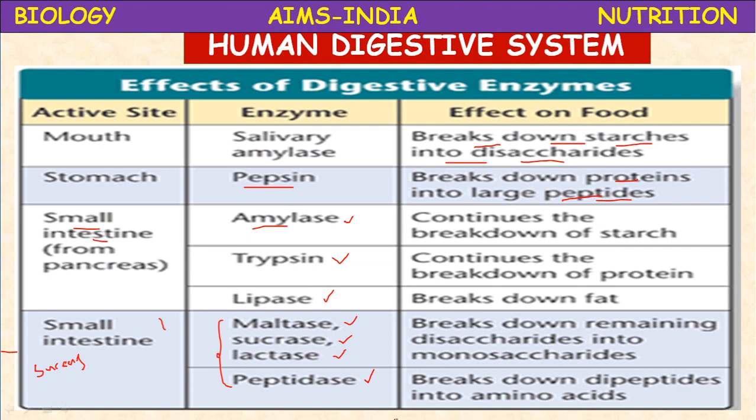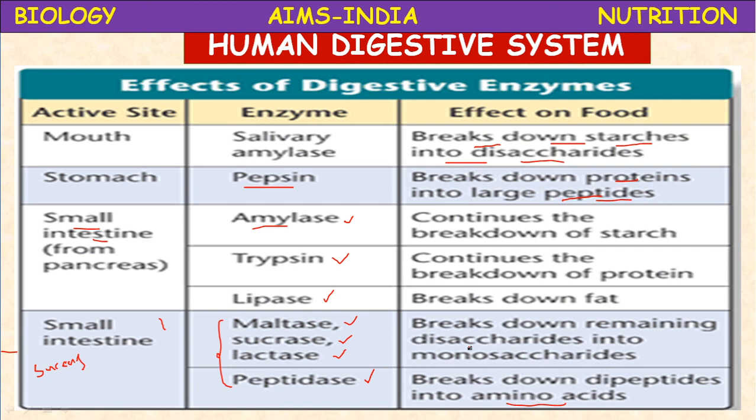Like this, peptidase is the enzyme which digests peptides. Peptides and peptones give rise to amino acids. What are the end products of protein digestion? Amino acids. Okay, and nucleotidases and nucleases are the enzymes present in the succus entericus. They digest the nucleic acids. The total digestion process completes in the small intestine.